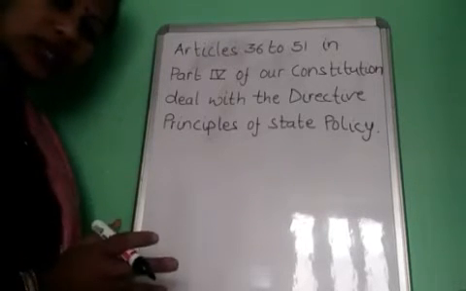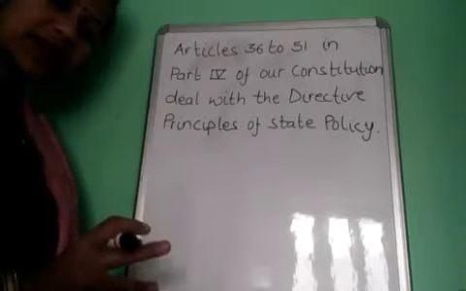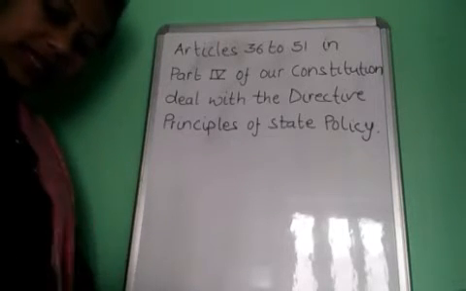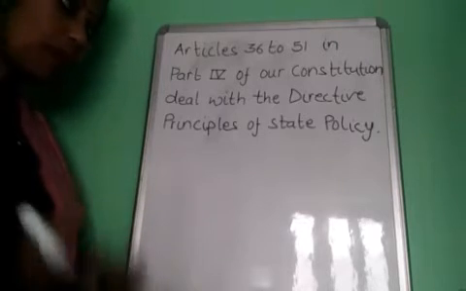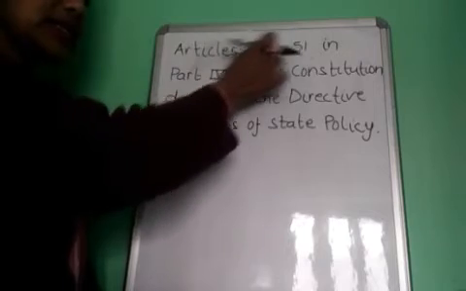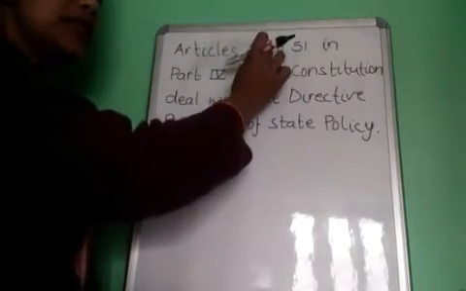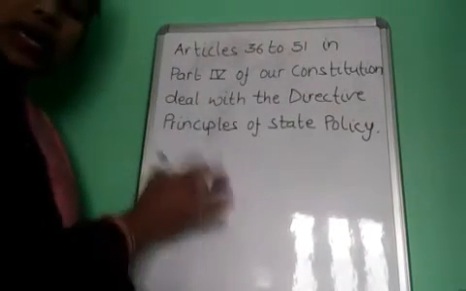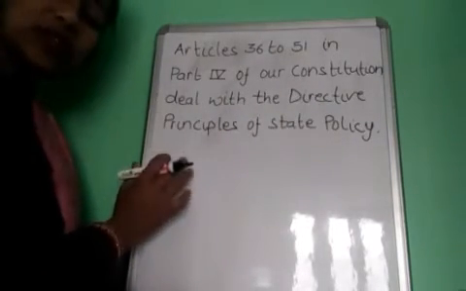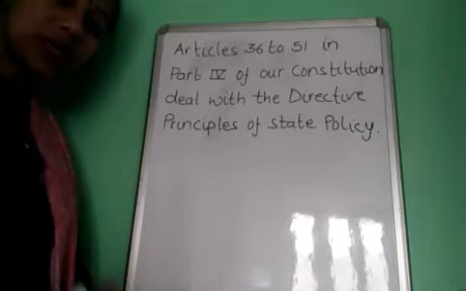In the last chapter you studied that 395 articles and 12 schedules are there, and they are divided into 22 parts. Among them, Articles 36 to 51 are about directive principles of state policy only.